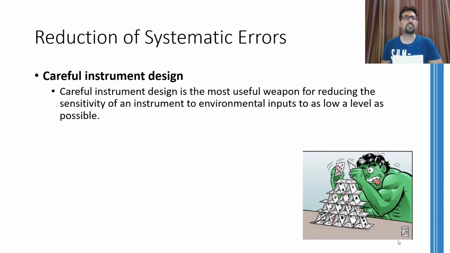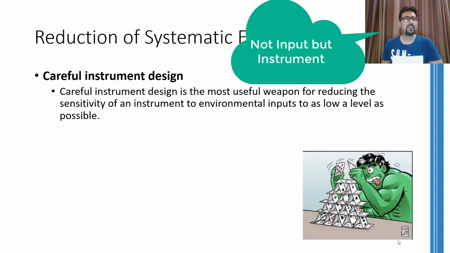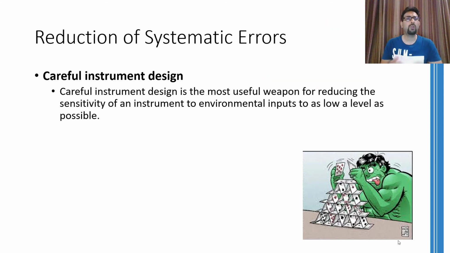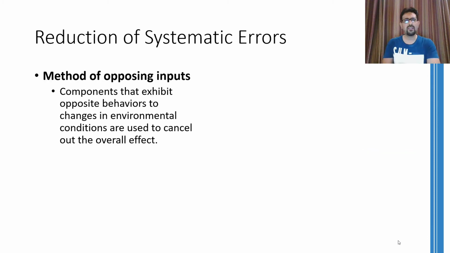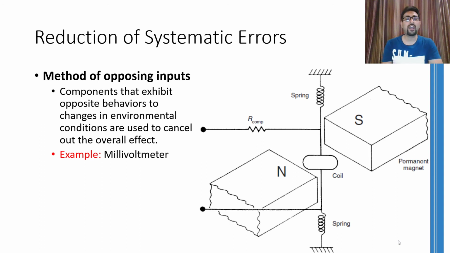The more carefully you have designed your input, the less chance it will have of being affected by all the sources of systematic errors that we discussed. Another possible way of mitigating the effect of systematic error is the use of opposing inputs. This kind of method is specifically used where environmental inputs are causing trouble.